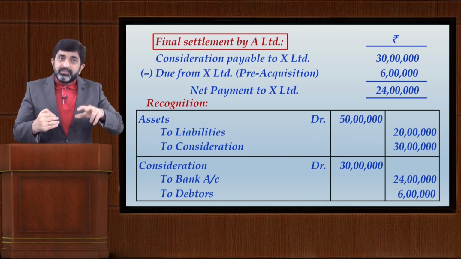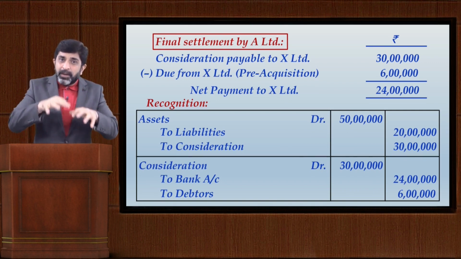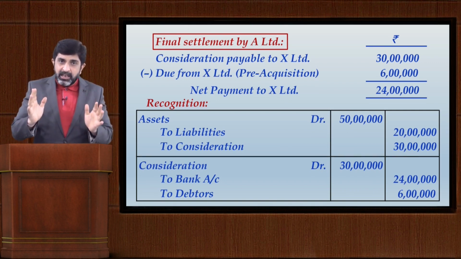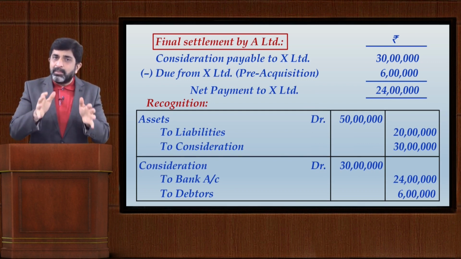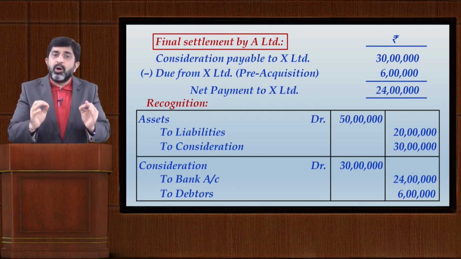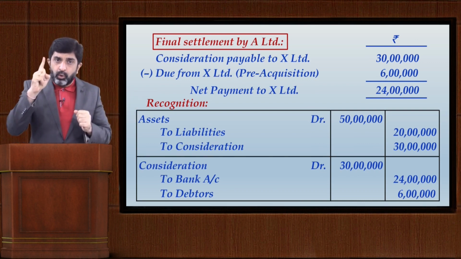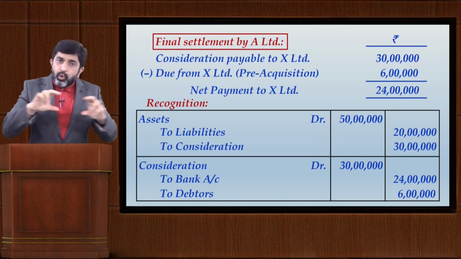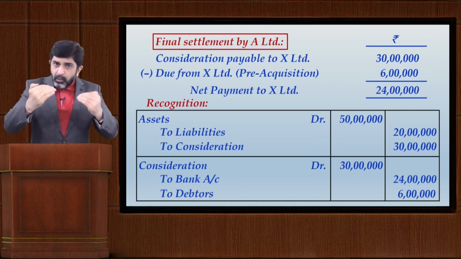Now here I have to remeasure that liability at its fair value, and finally how will the settlement take place? The fair value of that liability is 20 lakhs. Total amount paid by A Limited to B Limited is 1 crore. That 1 crore includes that settlement of the claim of rupees 20 lakhs. Remove it.